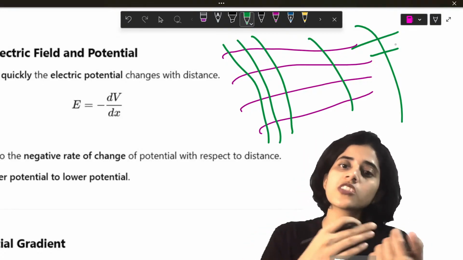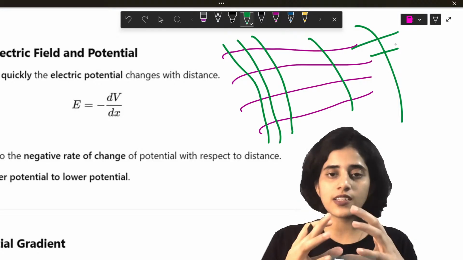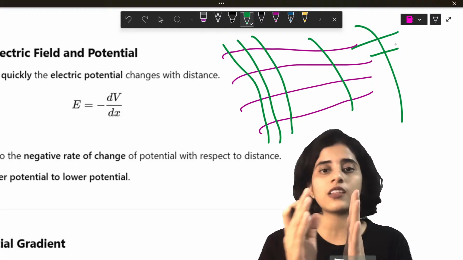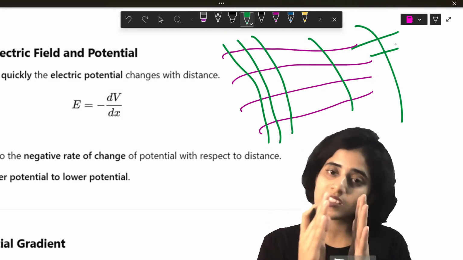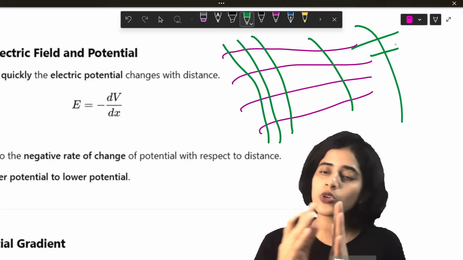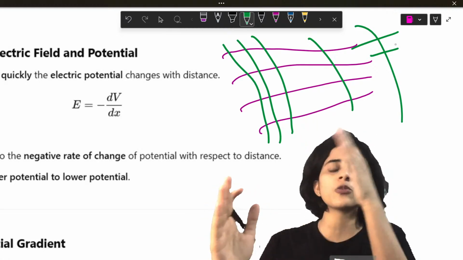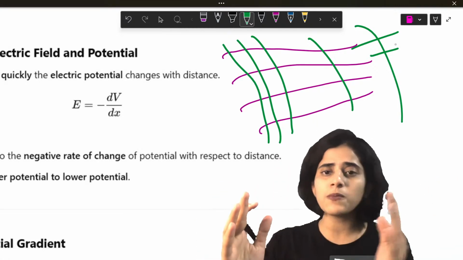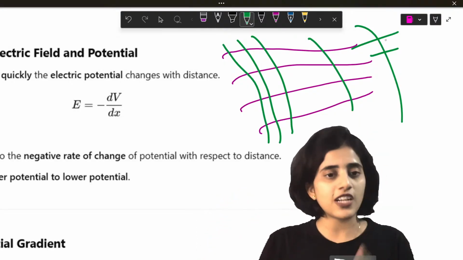If the equipotential surfaces are very close together, that means the electric field is not changing a lot there, which means the voltage is the same throughout. So you can have lots of equipotential surfaces. Do you understand that? If the equipotential surfaces are very close together, that means the change in electric field is not that much. The voltage is the same everywhere. But if you have this much distance and you can only draw two equipotential surfaces, which means voltage is drastically changing. It's not being the same anywhere. That's why you are not able to draw the equipotential surface.